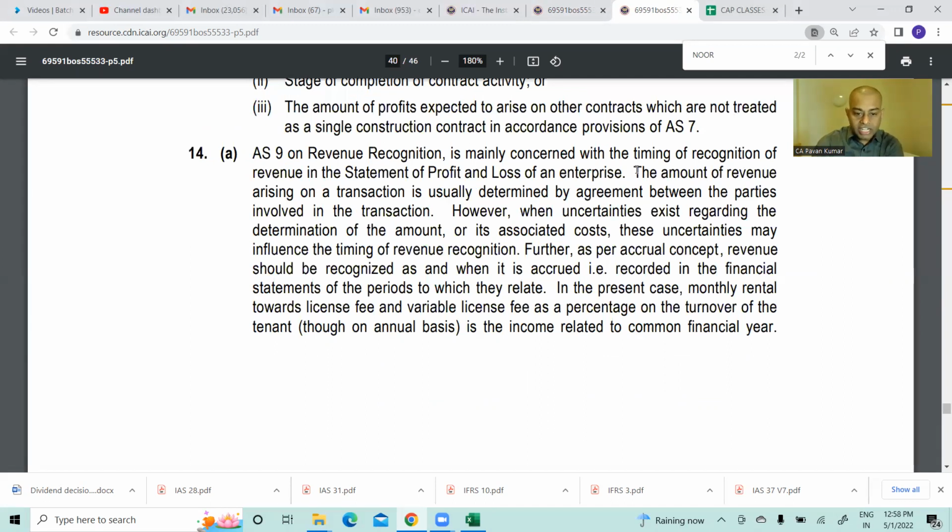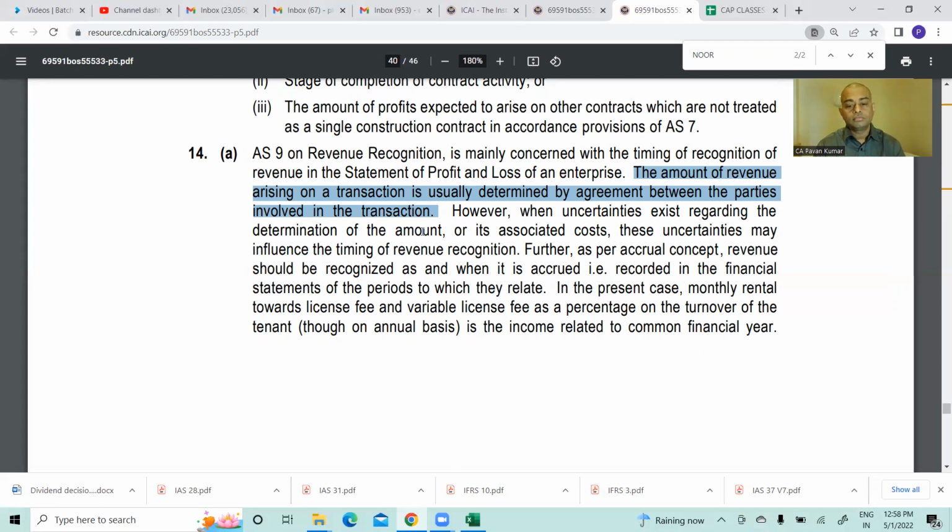This language, my dear friends, I'm telling you, this is called Ind AS 115 or IFRS 15. Nothing in AS 9 speaks about the terms and conditions and agreement and performance obligations. So if you do not know this question, don't worry. This is a new question. Again, I'm telling you, ICAI might ask this kind of questions in the exam also to surprise you or to kill you. Let it be. One question, two questions, always risk will be there.